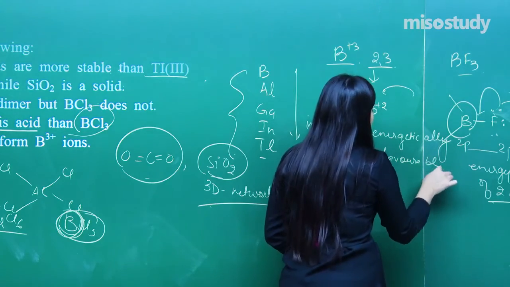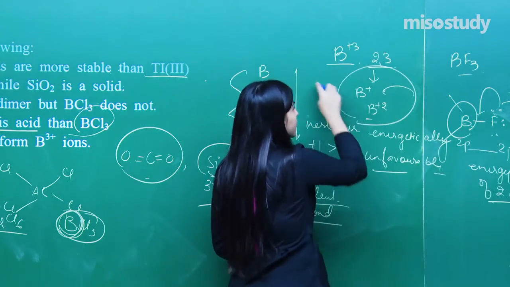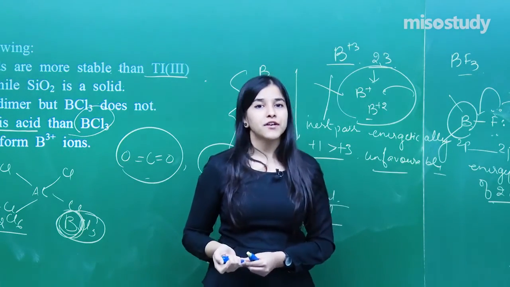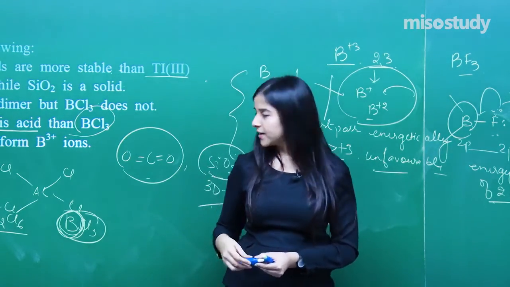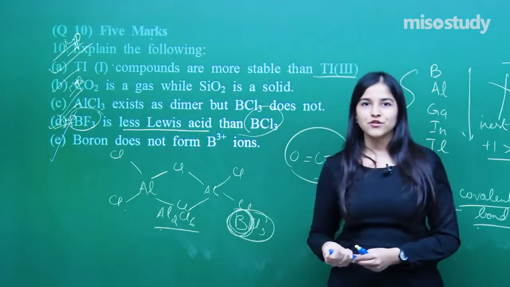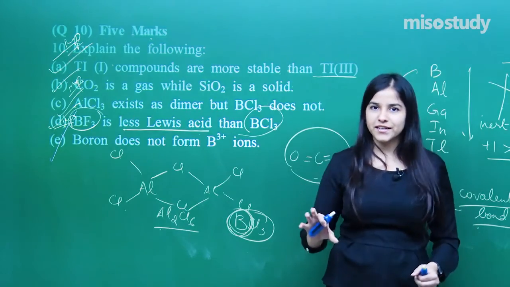Due to these problems, it does not exist in the +3 state. It will be a very unfavorable thing for it. Clear? So this completes my part number 5 as well. I hope everybody has got each and every reason for it.